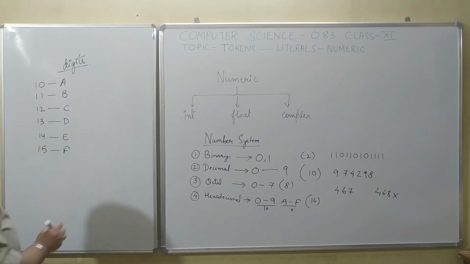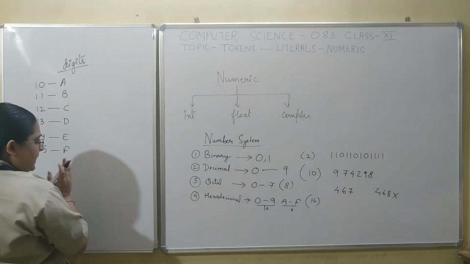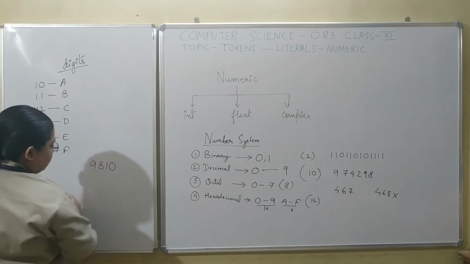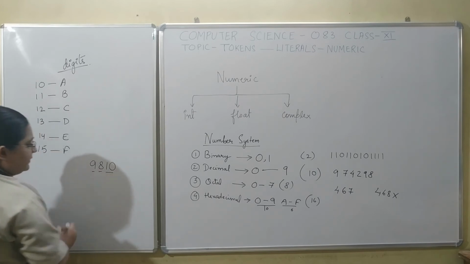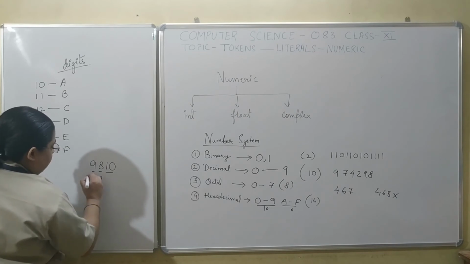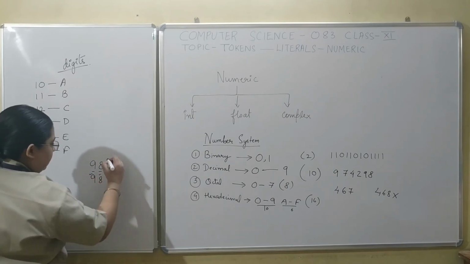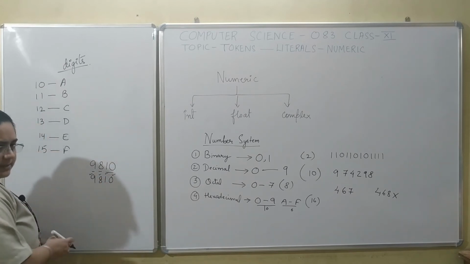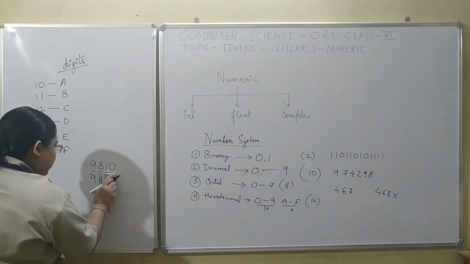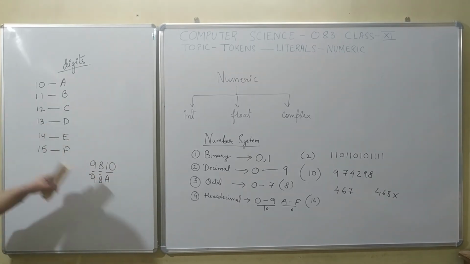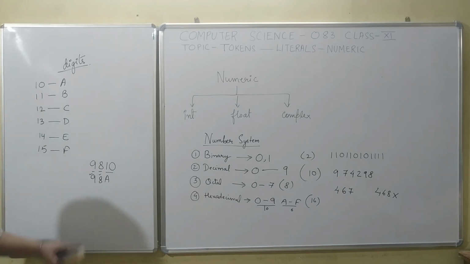That is because if I have to create a number in decimal, suppose the number is 998 and I want to represent the digit 10. Now I know that these three are digits, but the computer will get confused, because it will read 9 as a digit, 8 as a digit, which is correct. But what about this? It will read it as 1, because 1 is also a hexadecimal digit, and 0 is also a hexadecimal digit. It will not read 10 as a hexadecimal digit. So that would be replaced by A over here, because A will represent the digit 10. So this is how we can create hexadecimal digits.